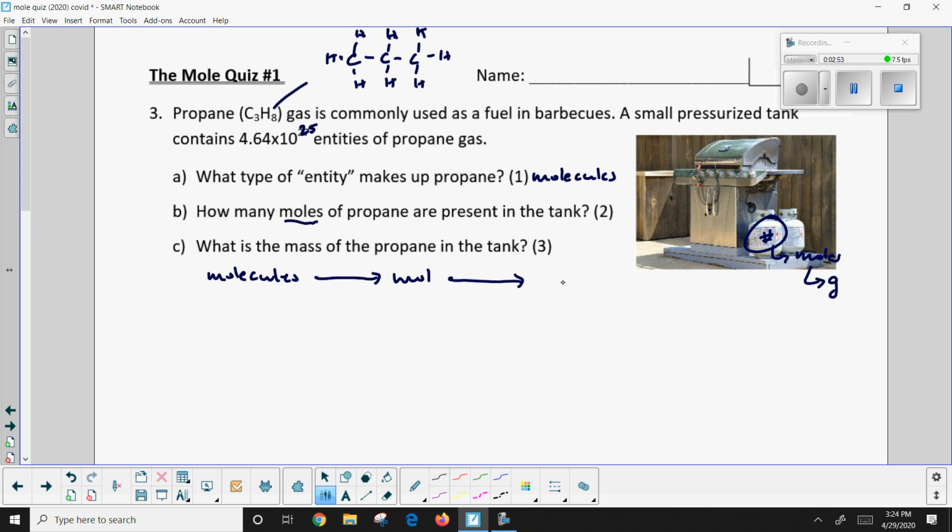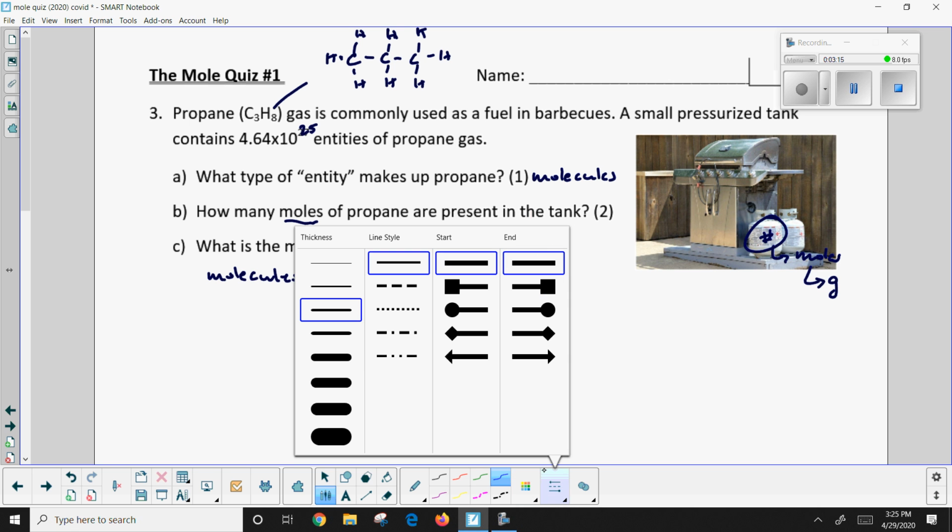And then once we have the number of moles, we're going to determine the mass in grams. And the way we do that, we're going to be using our molar mass. Remember, it's how many grams there are in a mole. And then over here, we're going to be using Avogadro's number. I know that 1 mole is equal to 6.02 times 10 to the 23 molecules.